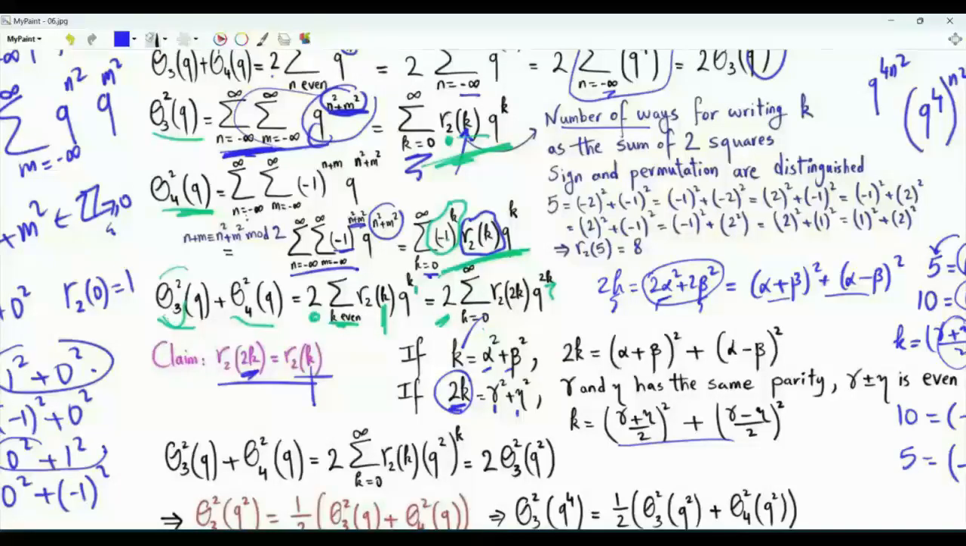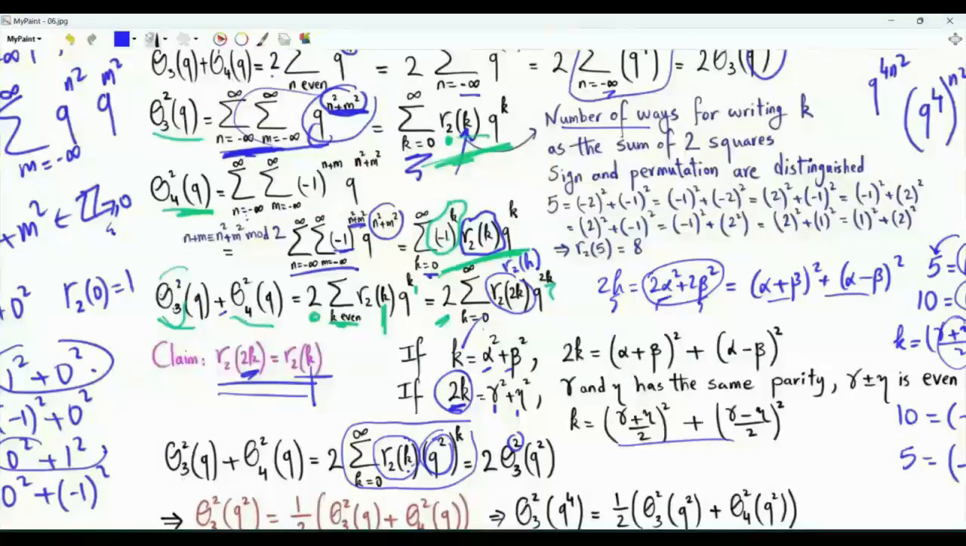We were at this step in which theta 3 squared of q plus theta 4 squared of q is 2 times this summation, r sub 2 of 2k, q to the power 2k. Based on this result, this is equal to r sub 2 of k. And q to the power 2k can be written as q squared all to the power k. What is this summation here? Summation k from 0 to infinity, then we have r sub 2 of k, then q squared to the power k. That's exactly the square of function theta 3. Specifically, this is theta 3 of q squared, squared.